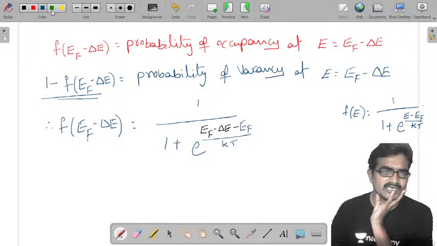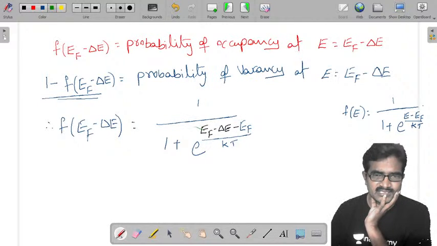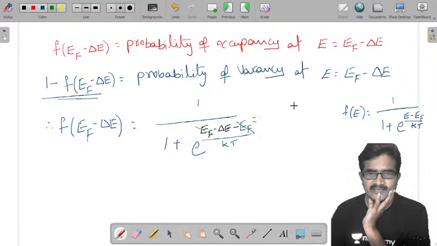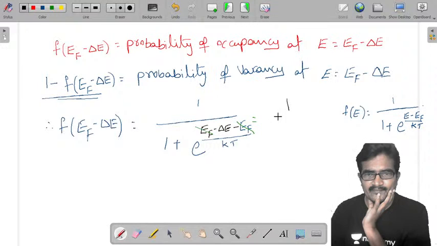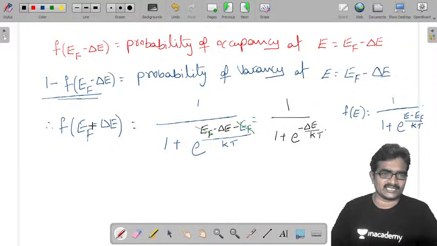So here this EF and this EF get cancelled, which is 1 by 1 plus e power minus delta E by kT. But we need 1 minus this much.